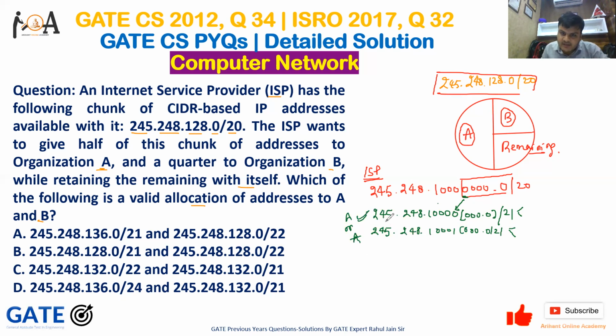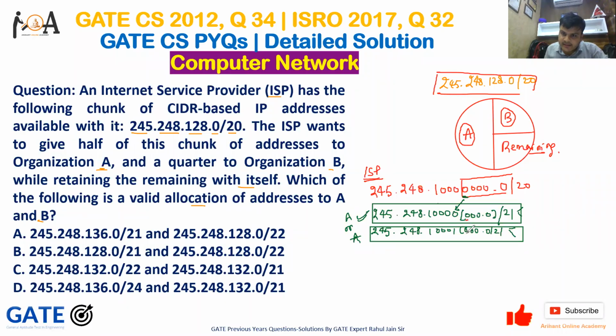So if I want to convert this part of the IP address into half, or this other part into half, right? What I need to do is take one more bit from here.